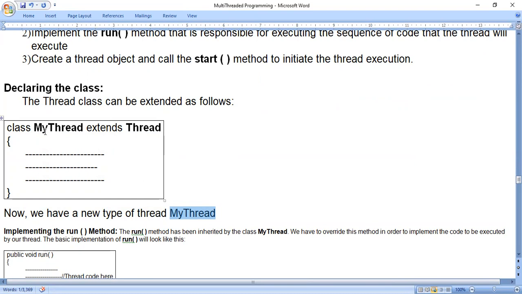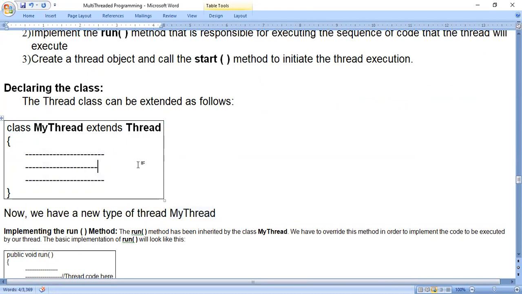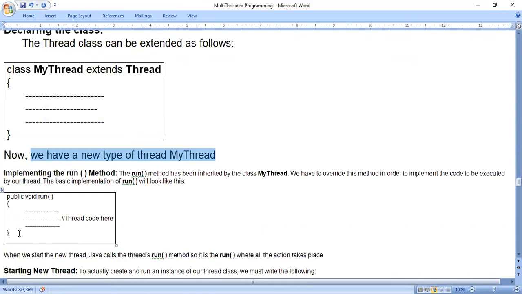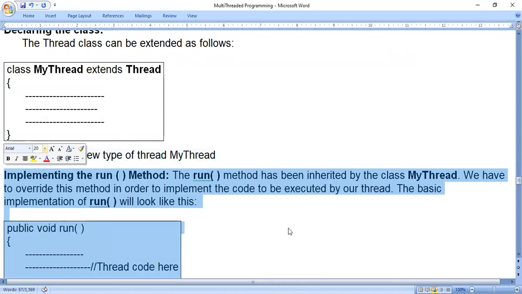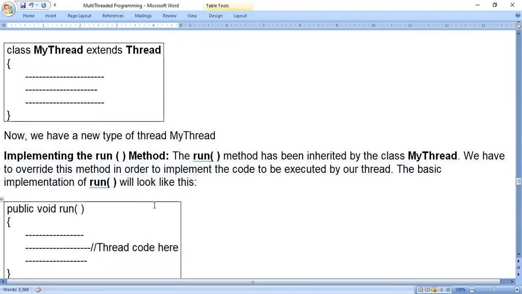See, when I say class MyThread extends Thread, if you look at this line, already one class is there by the name Thread, which is present in the Java class library. So one more thread class we are creating, and that thread class name is MyThread. That is why we say we get a new type of thread, MyThread. Implementing the run method: implementing or overriding the run method means we have to write the run method.